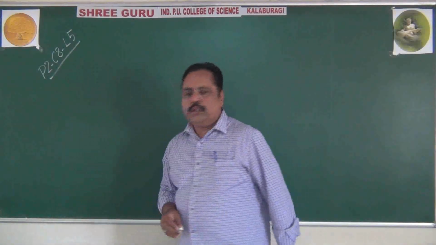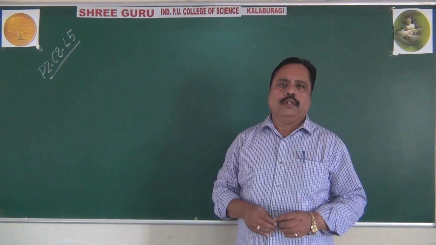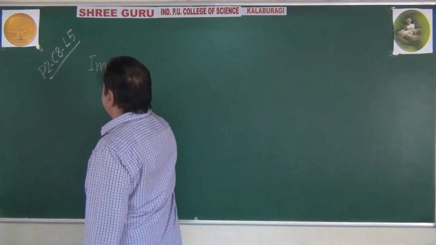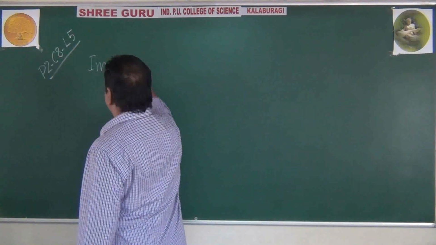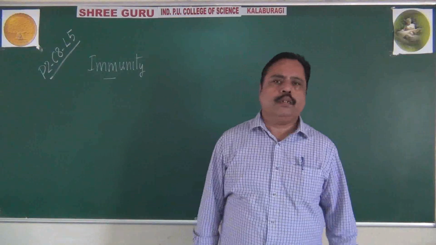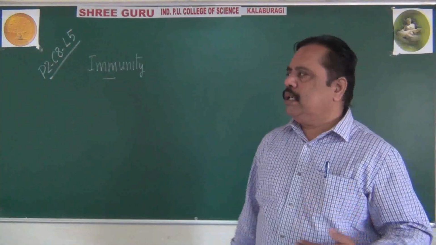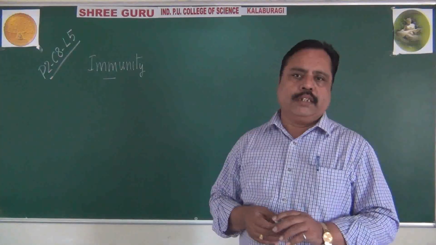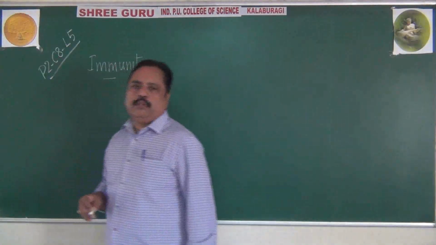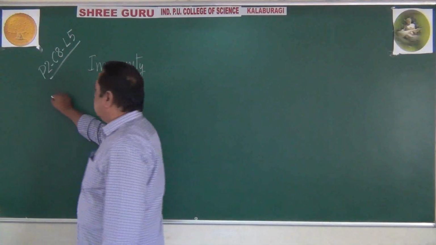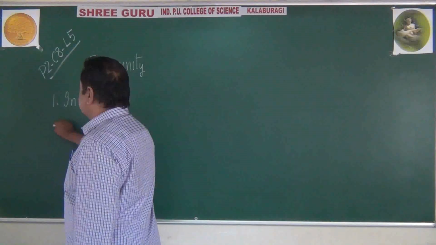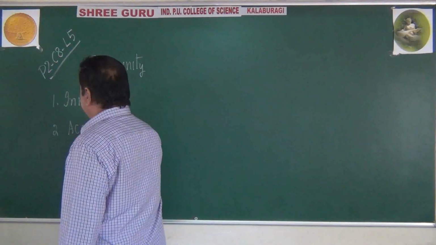It was about human health and disease. We started with immunity. You may remember the word immunity refers to the ability of our body to prevent the entry of pathogens and causing diseases. This immunity can be of two types, you may be remembering. One is called innate immunity, another one is called acquired immunity.